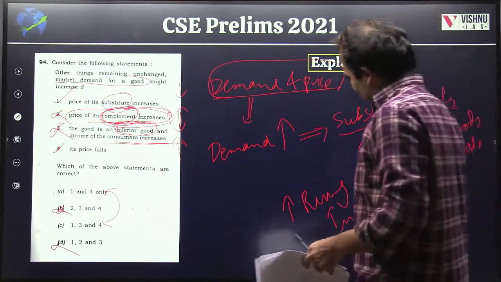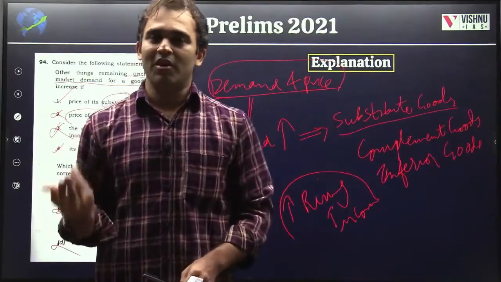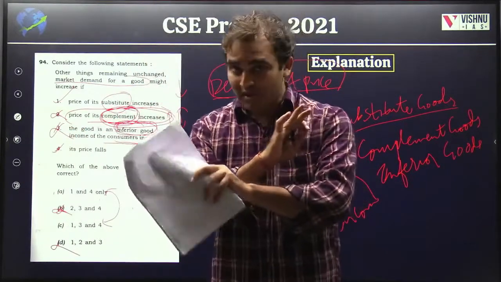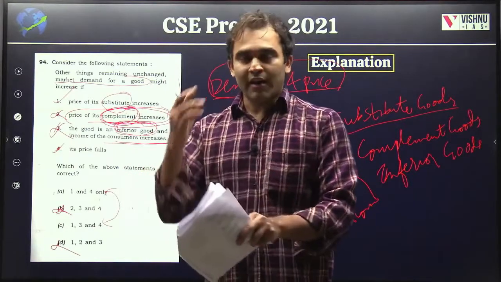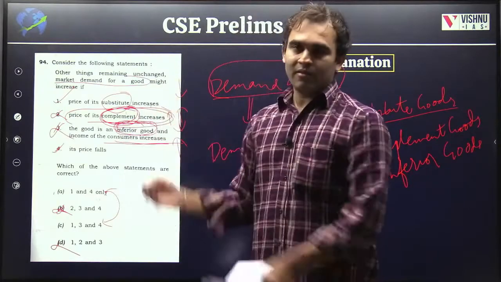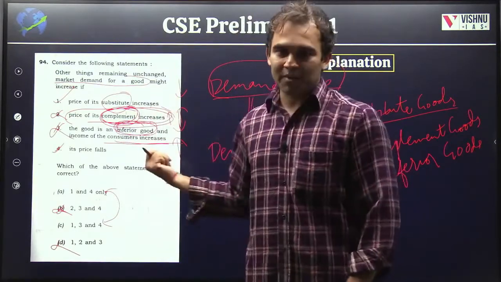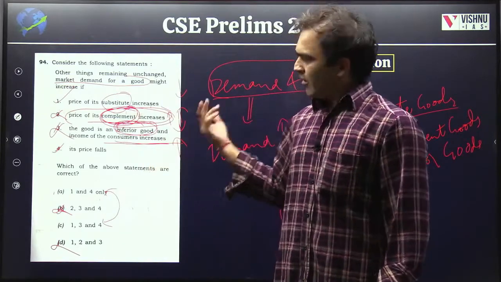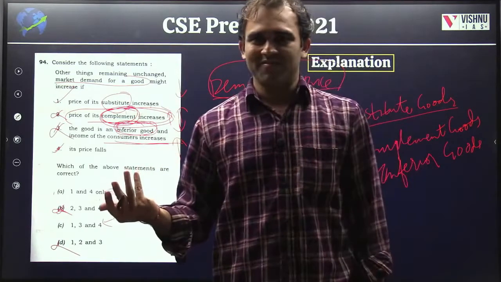Again, normal, common knowledge. You don't have to have any principle. You need not know core economic principles. You can just do this. Think logically. Your CSAT can help in this question, in fact, with the words. So, it is not a difficult question actually.